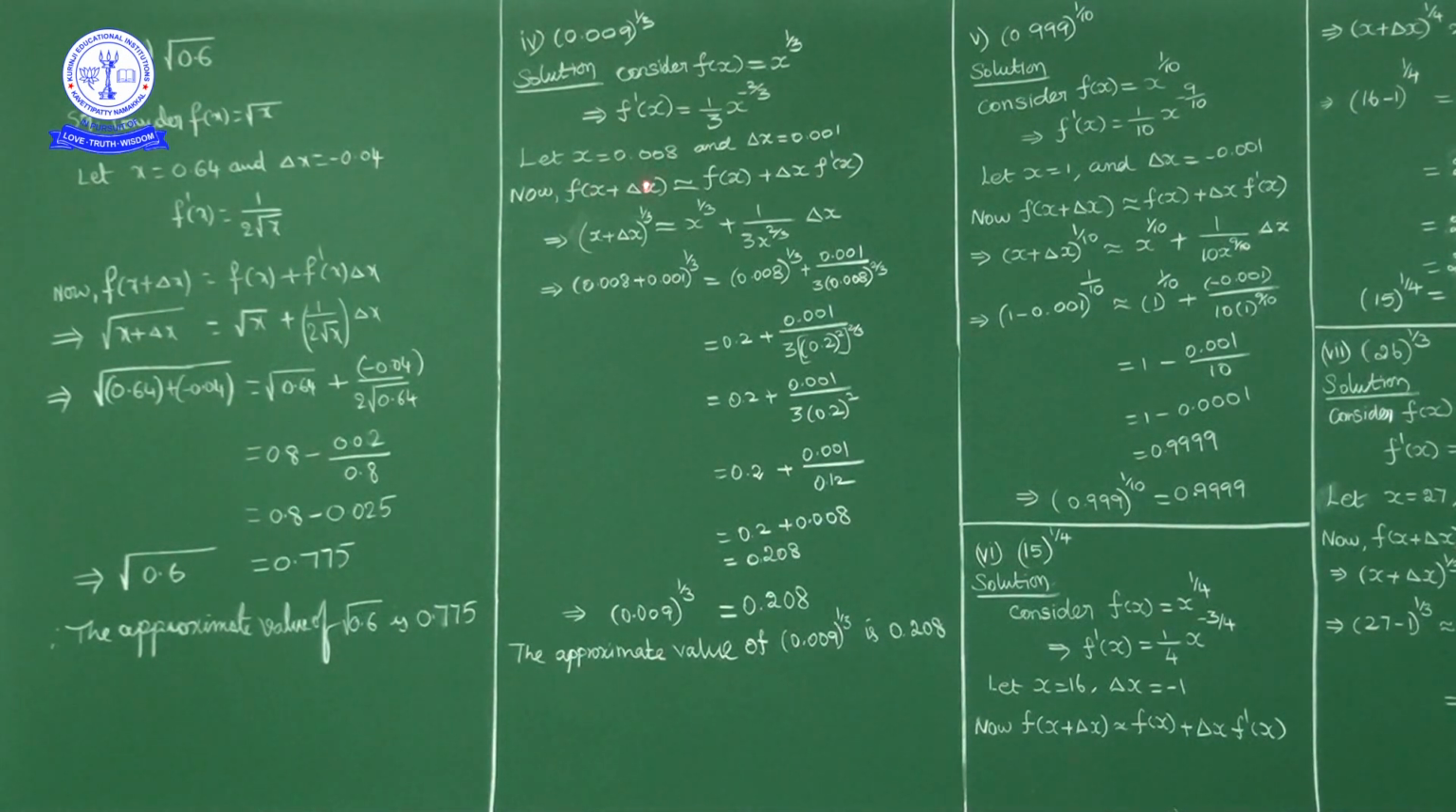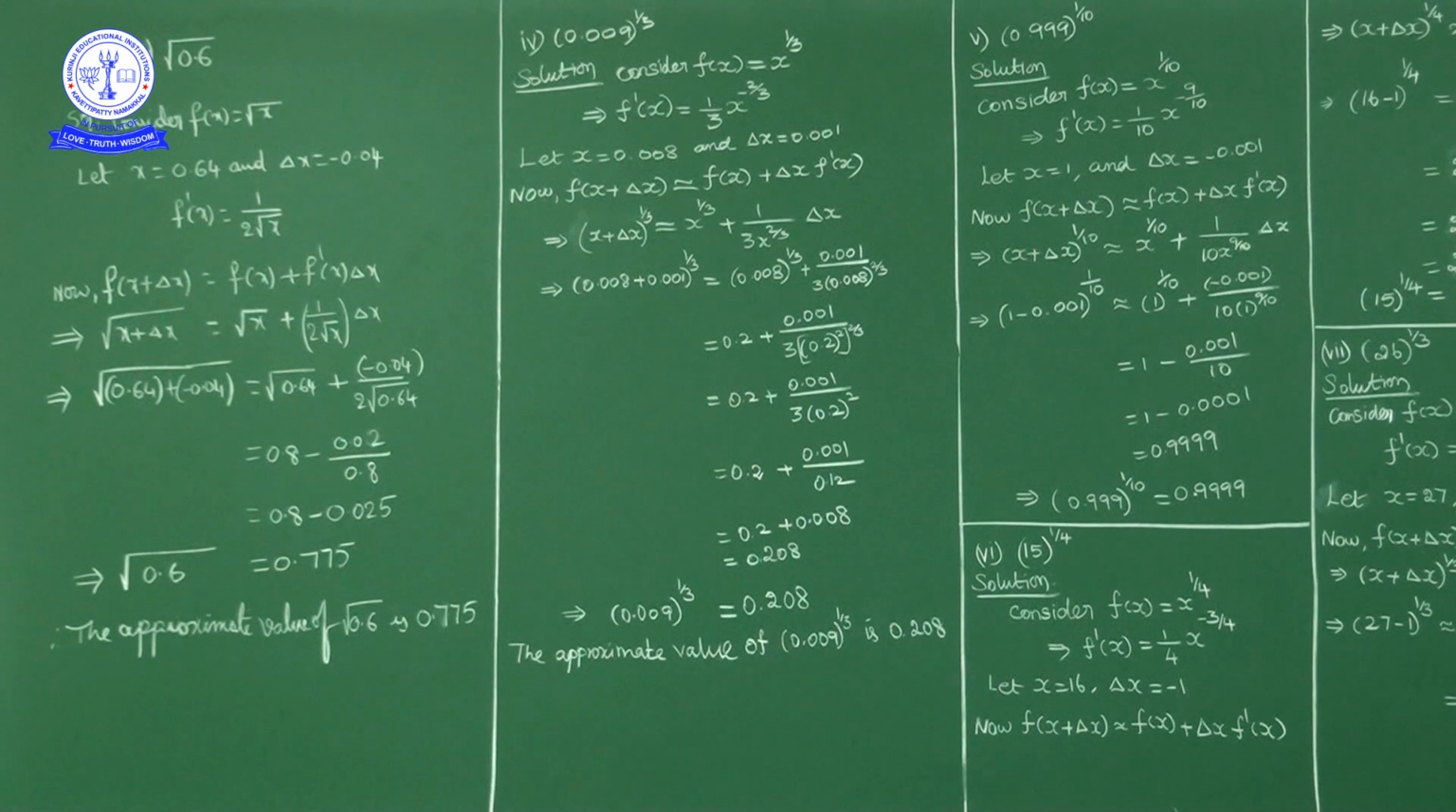F of x plus delta x is approximately equal to f of x plus f dash of x into delta x. Okay. Now f of x plus delta x, according to the function f of x equal to x power 1 by 3, is x plus delta x power 1 by 3, which equals x power 1 by 3 plus f dash of x. F dash of x is 1 by 3 into x power minus 2 by 3, or else we can write 1 by 3 into x power 2 by 3, into delta x.